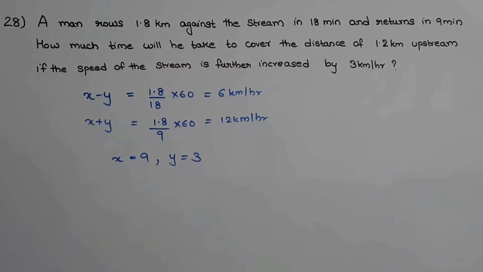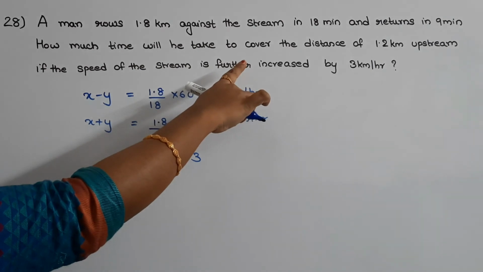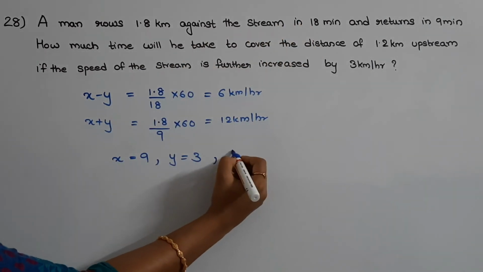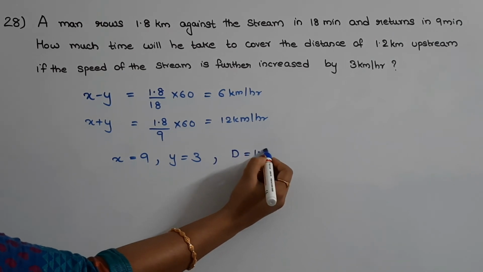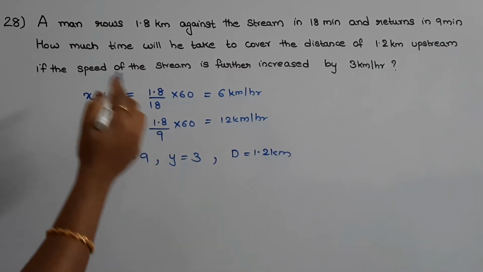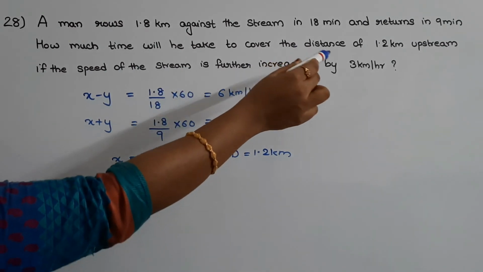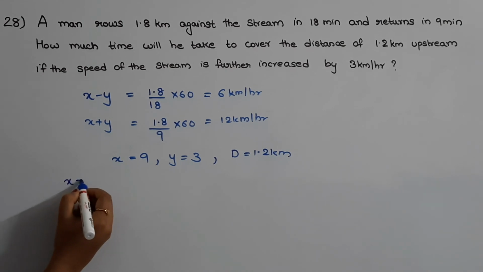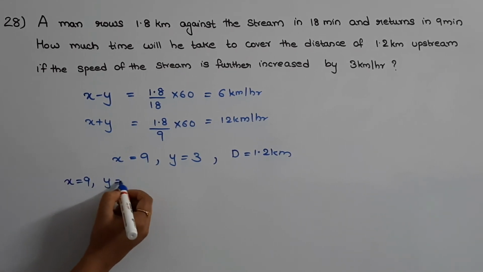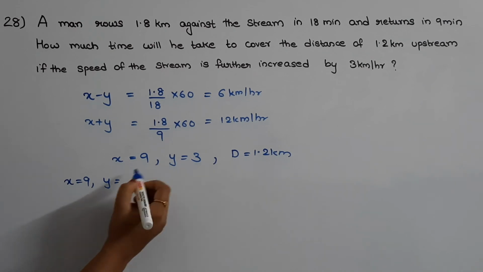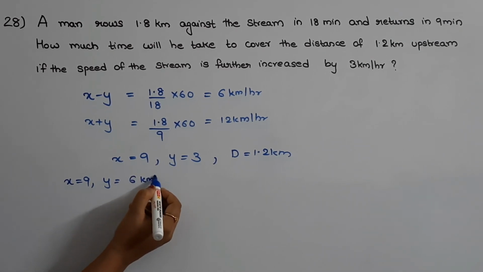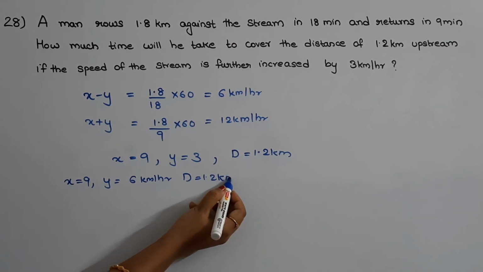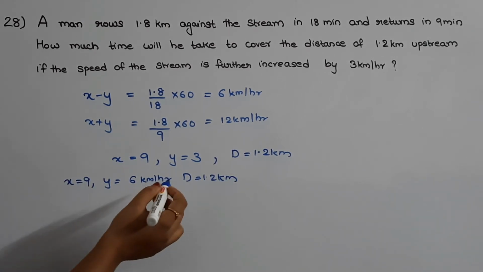Okay. Now, we need to find out the time taken when the distance upstream is 1.2 kilometer. The upstream distance is given as 1.2 kilometer. And the speed of the stream is further increased by 3 km per hour. X value is same. X value is 9 itself, but y value has increased by 3. So, that will be equal to 6 km per hour and the distance is 1.2 kilometer. We need to find out the time taken to go upstream.